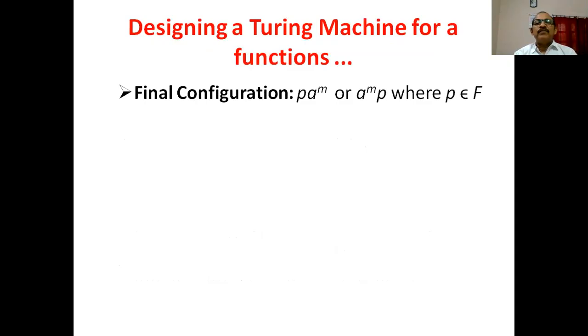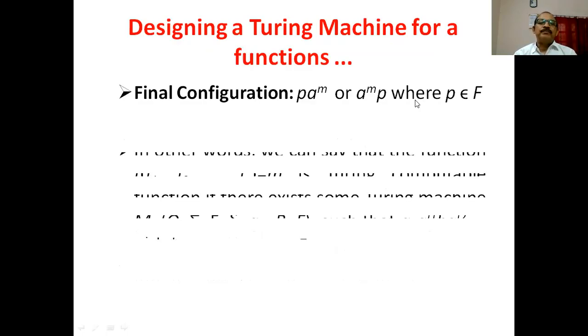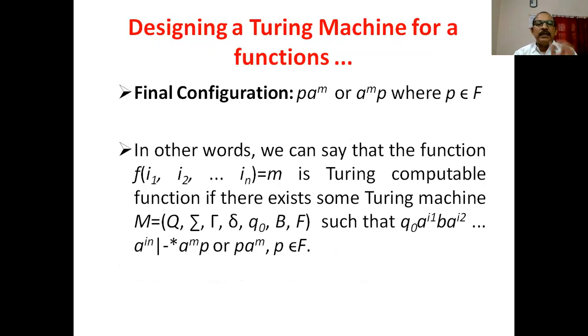Final configuration is represented as a^m p or p a^m, where p is the element of F. In other words, we can say that the function f of I1, I2 to In is equal to m is a Turing computable function if there exists some Turing machine such that the machine starts from Q0, a^I1, B, a^I2, where B is used as a separator, a^In, and the machine halts at the configuration a^m p or p a^m, where p is the element of F.